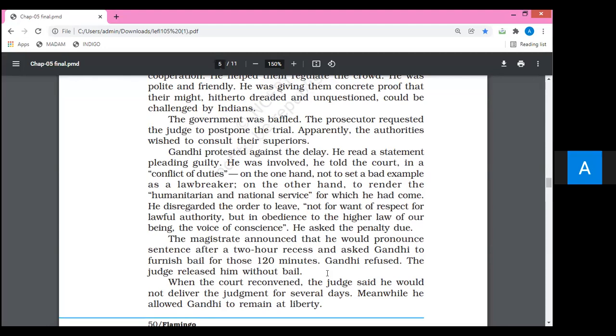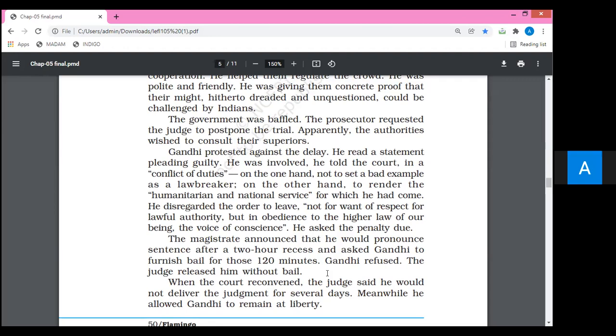Gandhi refused. Gandhiji said no, that he could never furnish bail. So the judge released him without bail, freed him for 120 minutes, 2 hours, without any bail. When the court reconvened, the judge said he would not deliver the judgment for several days. Meanwhile, he allowed Gandhiji to remain at liberty.